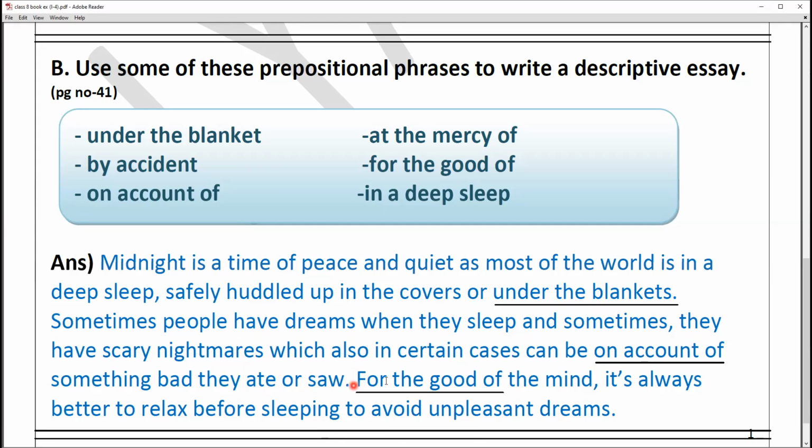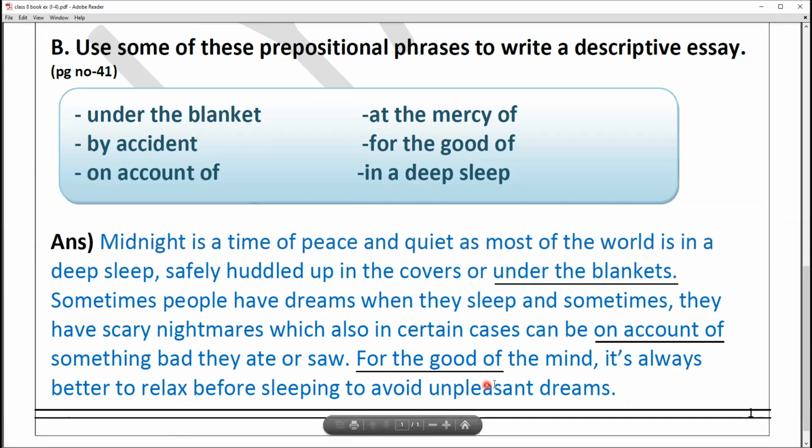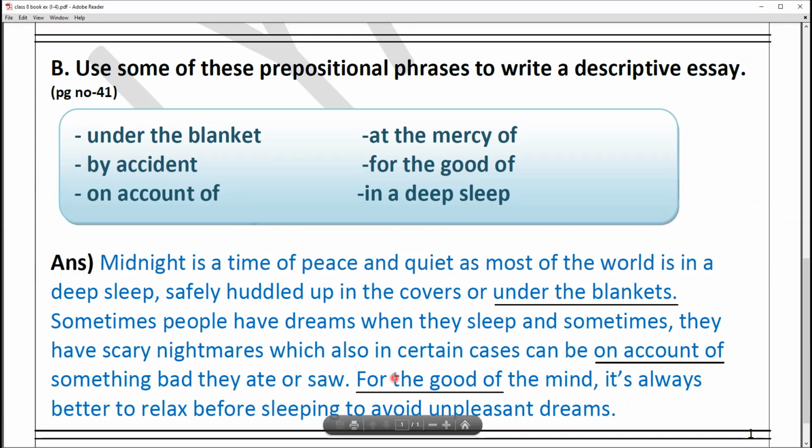ओके, for the good of the mind, हमारे माइंड के अच्छे के लिए, betterment of the mind, it is always better to relax before sleeping to avoid unpleasant dreams. तो हमें क्या करना चाहिए सोने से पहले unpleasant dream के लिए? रिलैक्स होकर अच्छी थॉट के साथ हमें स्लीप करना चाहिए. So that was the paragraph related to our phrases work.